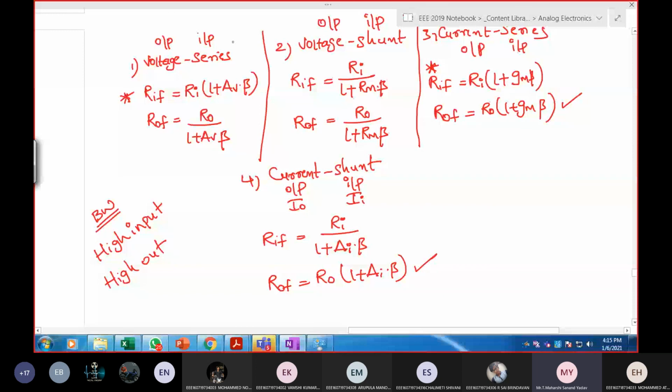Clear? See, here it is series, and here also it is series. Almost they are reciprocal or almost equivalent. You can see the answers also: voltage series or current series. Depending upon this, you can compare. This is shunt, this is shunt. So depending upon the application, it varies.